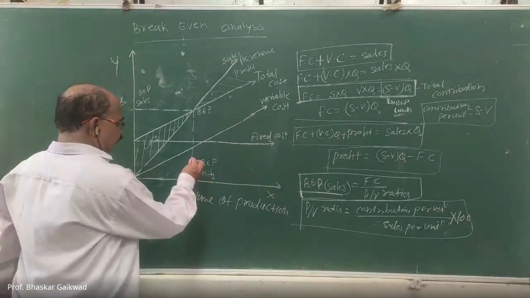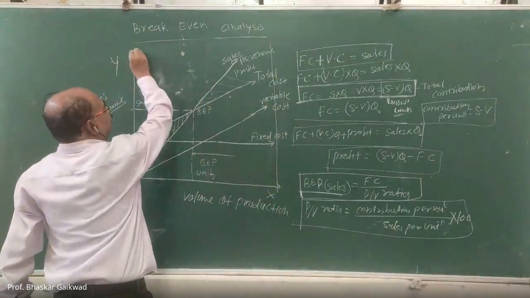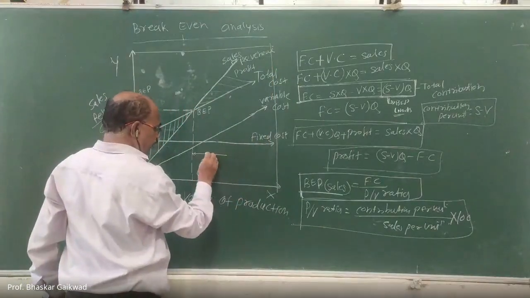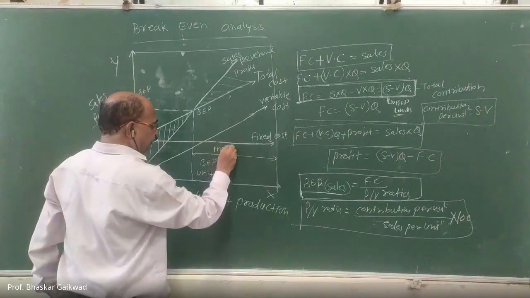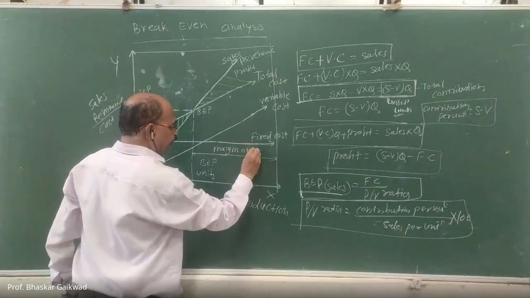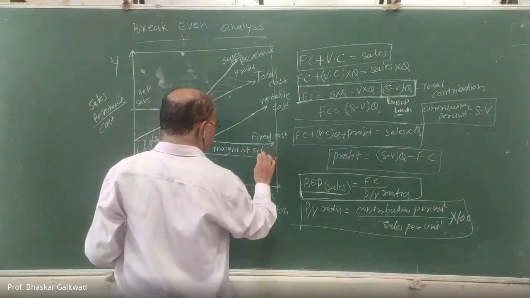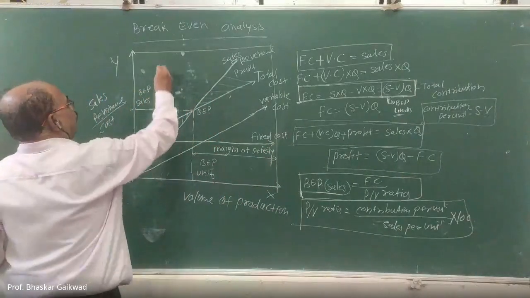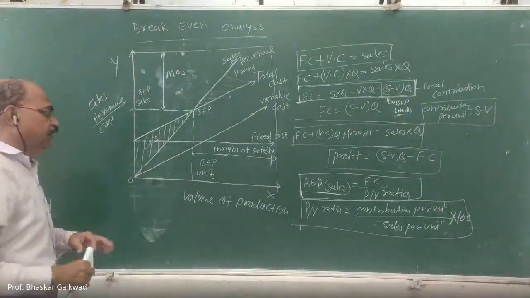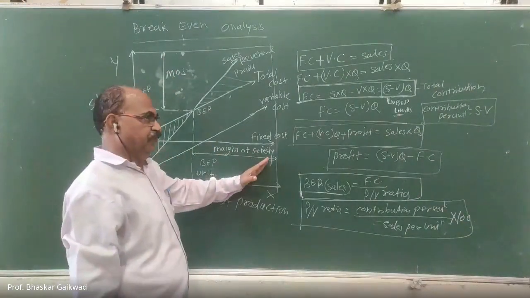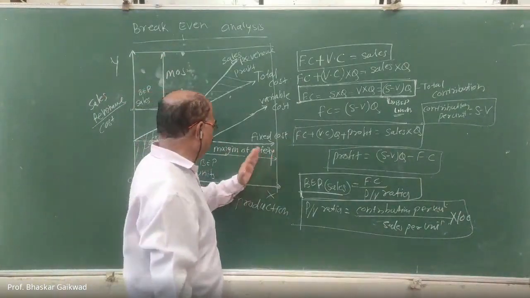Margin of safety means, in this graph, from this to this, whatever line will be here, if you make it like this, this area is called margin of safety. Here also it is called margin of safety, MOS. It means the region more than the break-even point. This is the margin of safety.